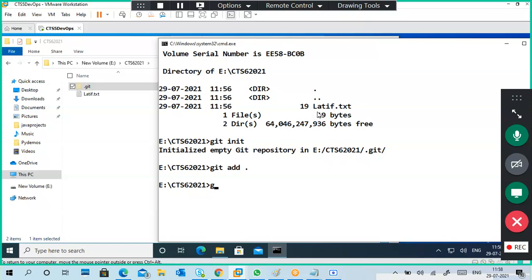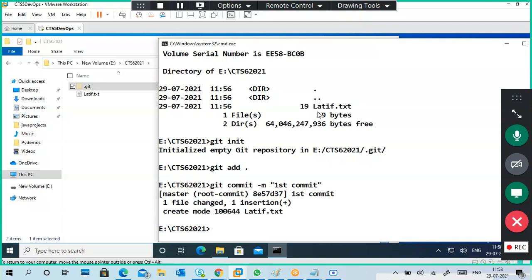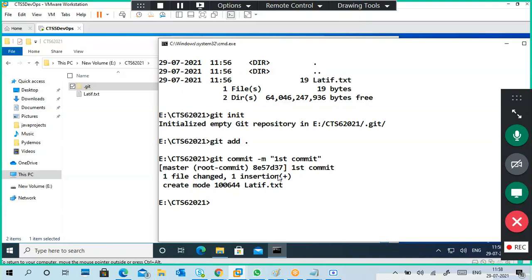Okay, next one is git commit. As I said, generally we will get through. It will throw some error after this one for creating your local user and all. But for me, it won't give because it is a working PC. I have given that information. Okay, this is my first commit. I've done a first commit. So what is the commit information? How many changes occurred? It is showing here.